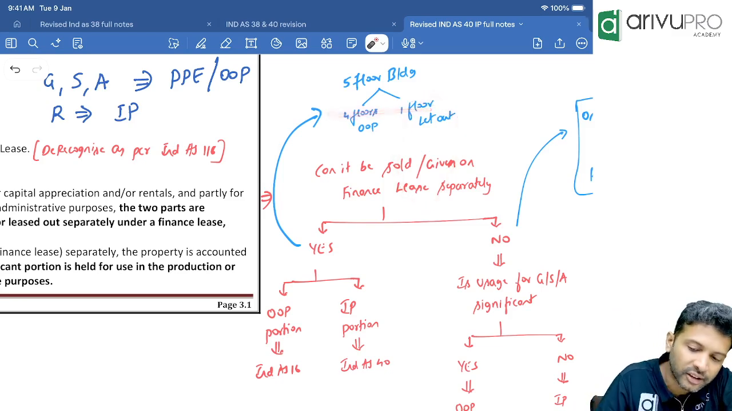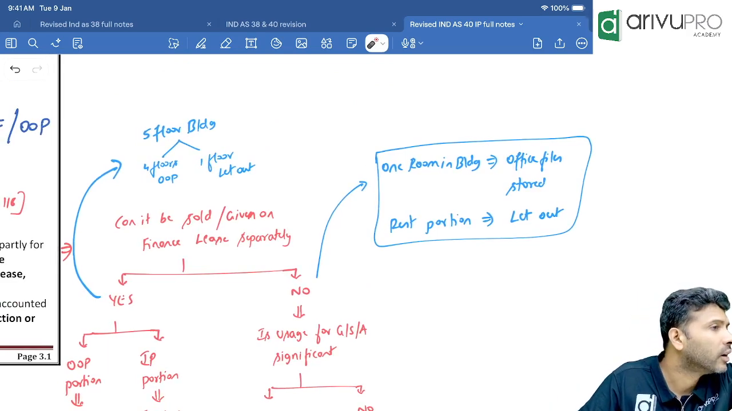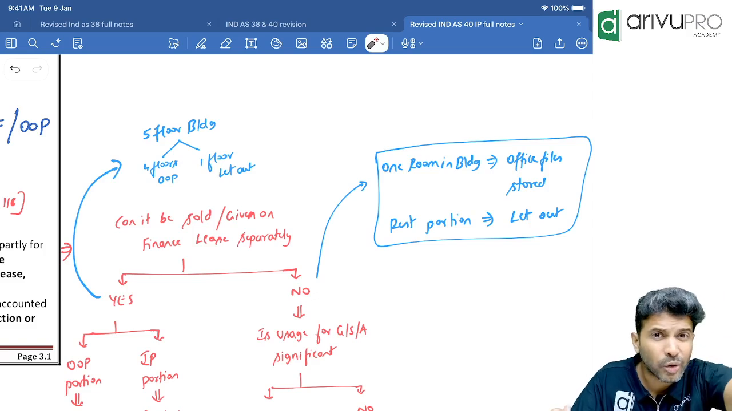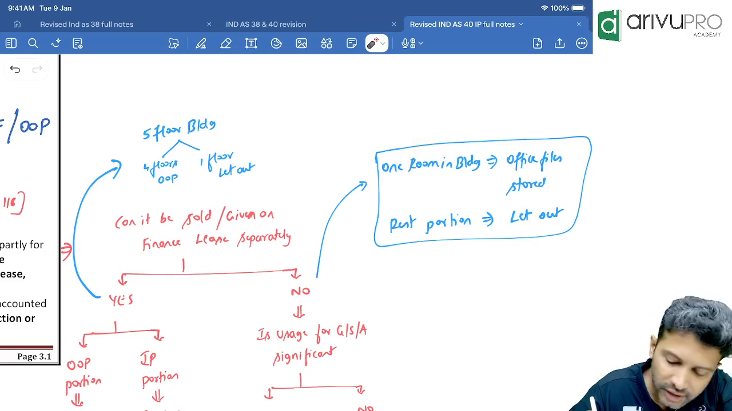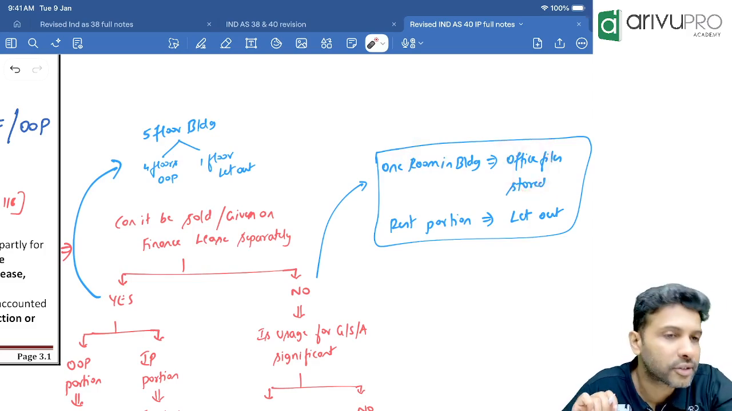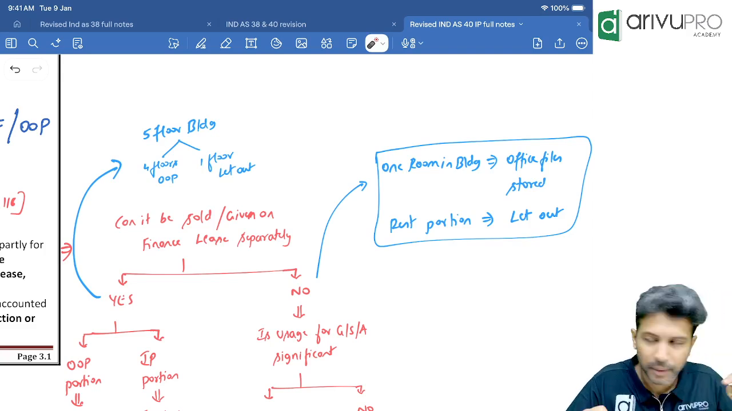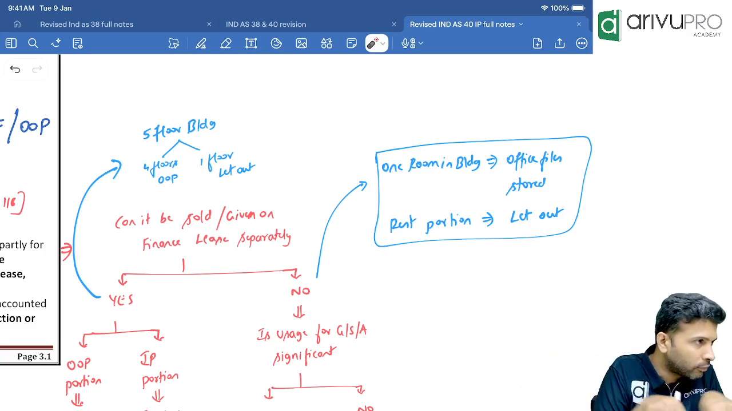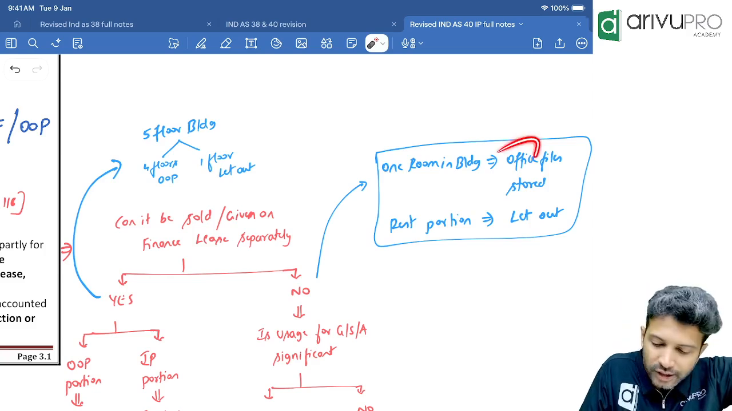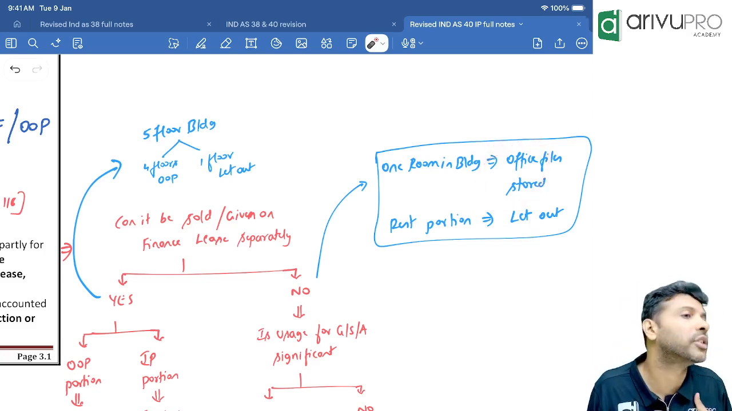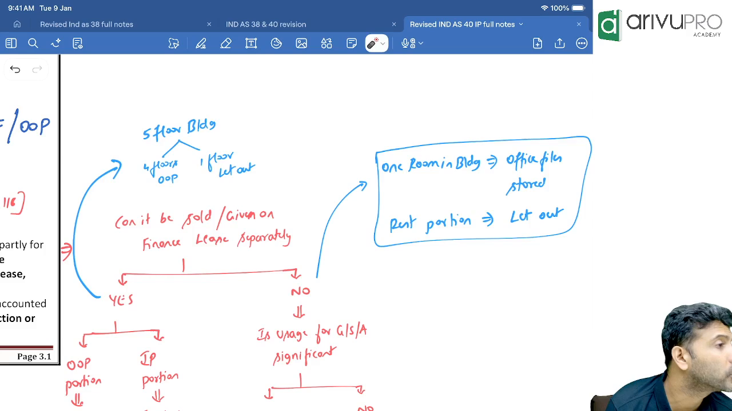Don't forget this example. Look at this example now. I have only 1 floor. In that 1 floor building, I have 1 room. In that room, I'm storing my office files. I'm using it as a storage room. I have only 1 building, only 1 floor. In that 1 floor building, 1 room, I'm using it as a storage room to store my office files. Balance portion, I've let it out.